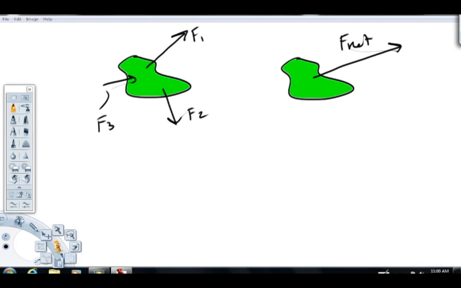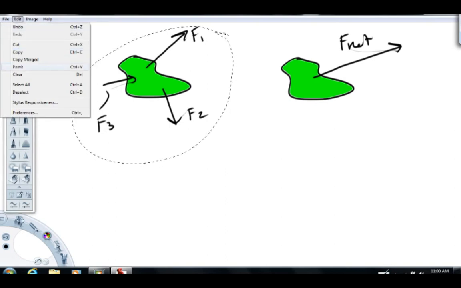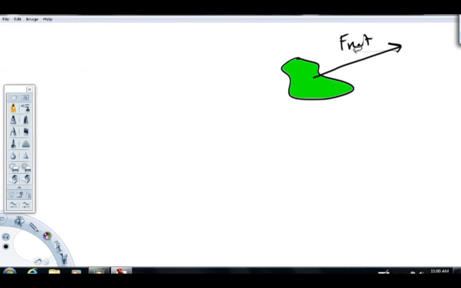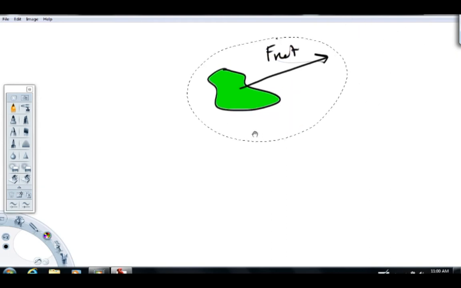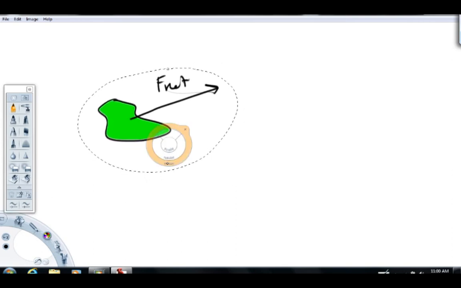Right, and now what we're going to do here is get rid of this guy here now. We don't need it anymore for the discussion. Okay, and we're just going to focus on this guy now. So, any given system will have a net force acting on it. I'm just going to move this to the center here for discussion.